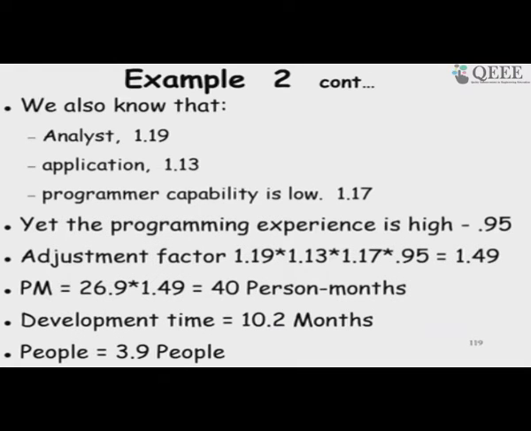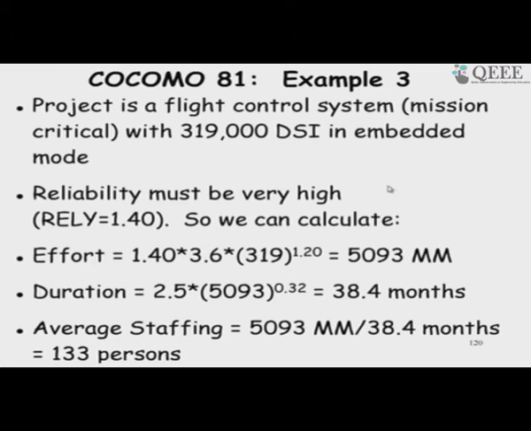Then we use those factors, the analyst capability 1.19, we look up the table of values, take these values and multiply each of them directly with 26.9, and we get 40 person months. So, we have scaled up the basic person month estimate by nearly 50%. That is because the programmer capability is low, and the development time also has been scaled up and the number of people has scaled up. So, there is another example.